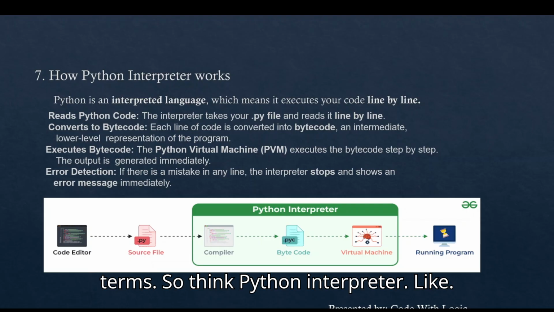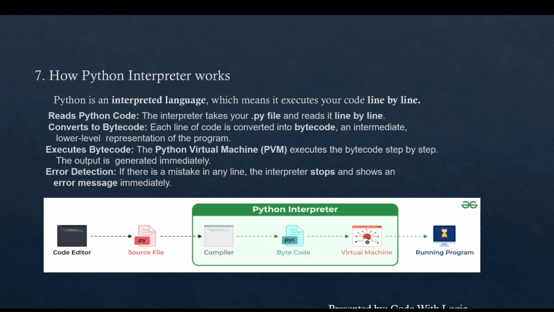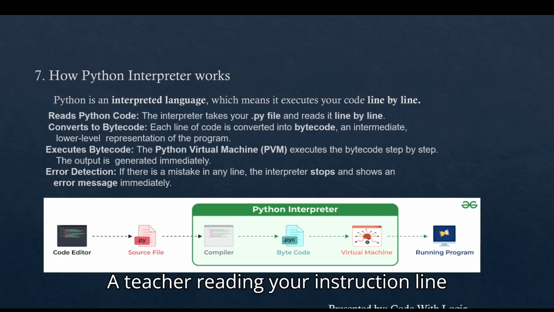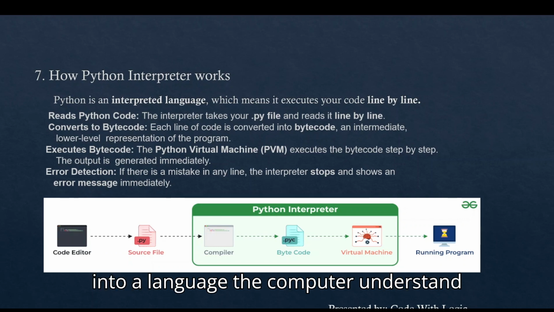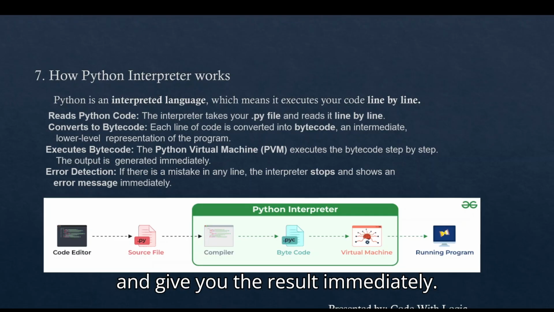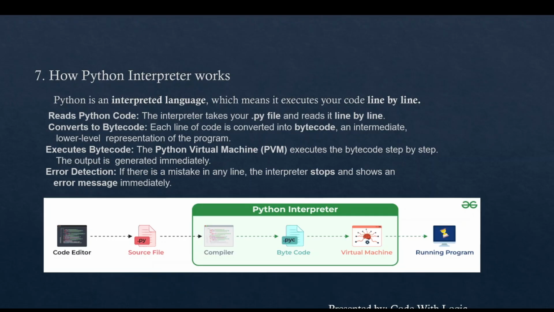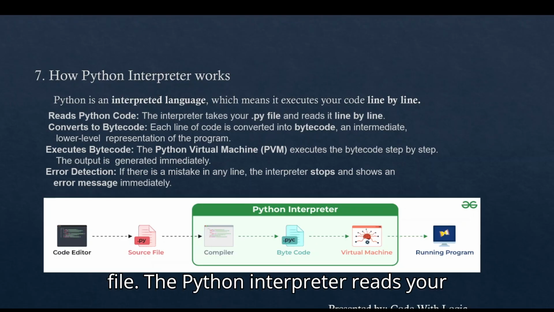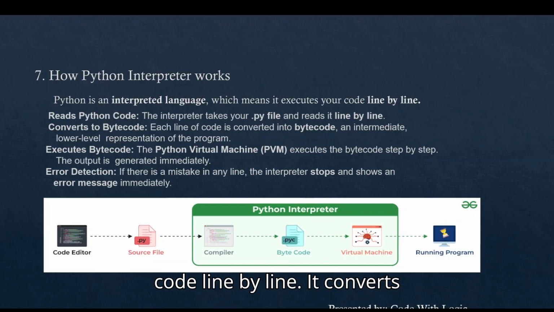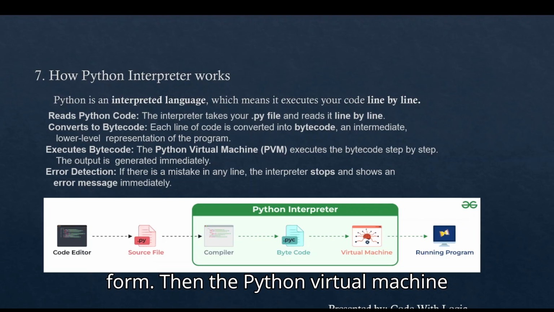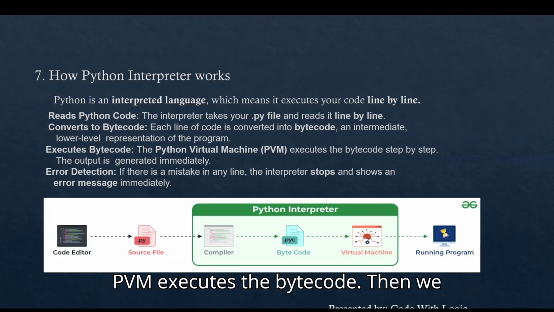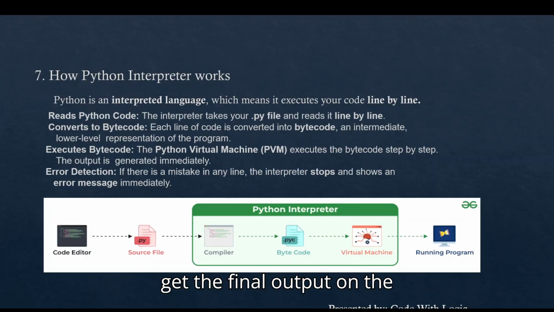So think of the Python interpreter like a teacher reading your instruction line by line to the computer, translating it into a language the computer understands and giving you the result immediately. You write code in a Python file. The Python interpreter reads your code line by line. It converts the code into bytecode, an intermediate form. Then the Python virtual machine, PVM, executes the bytecode. Then we get the final output on the screen.